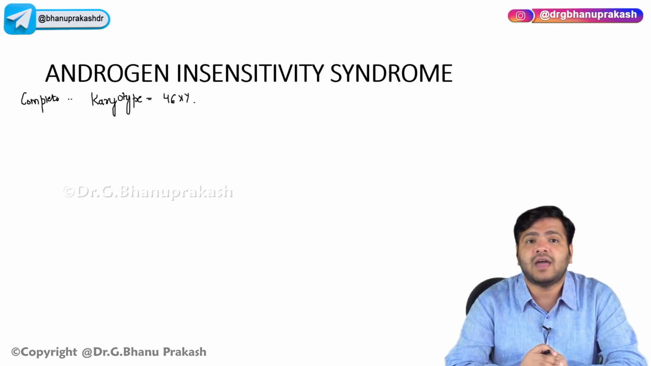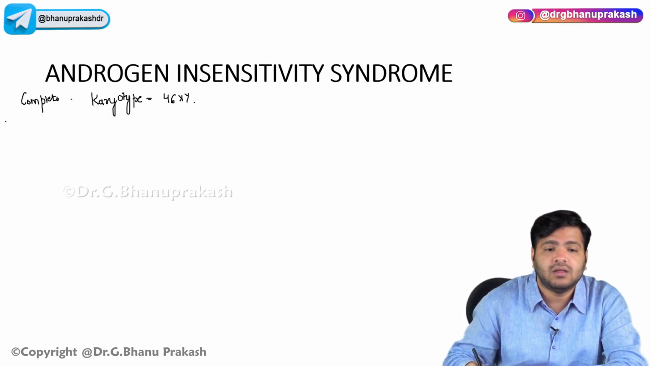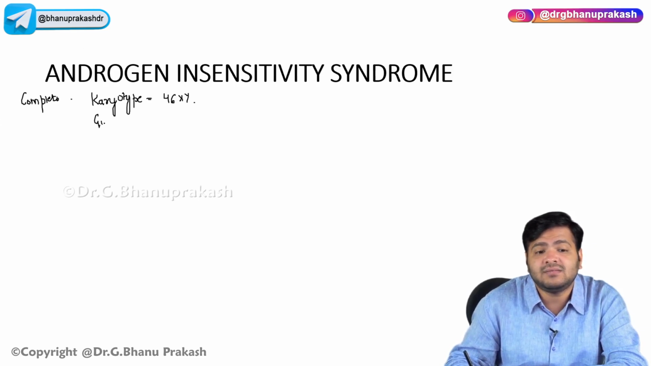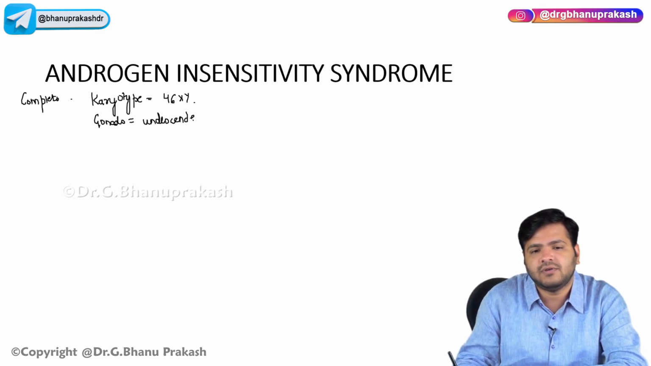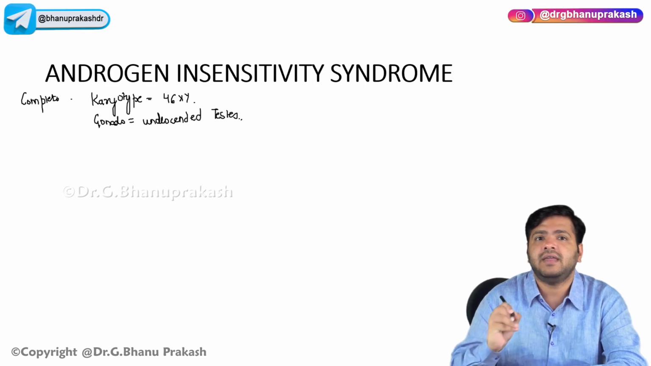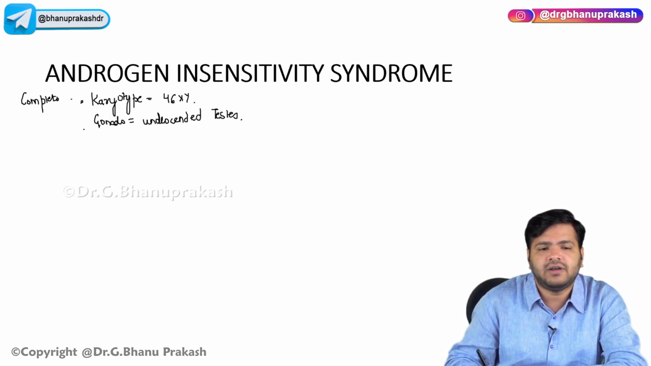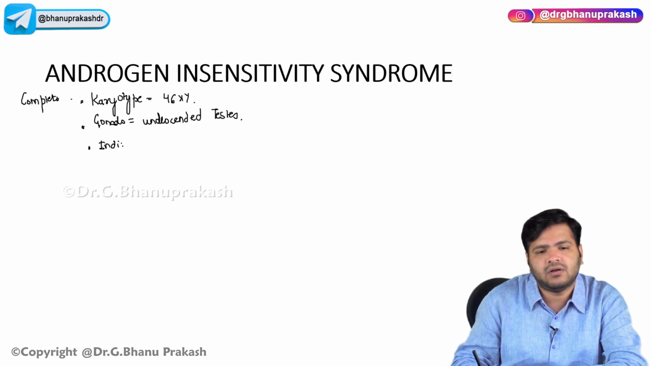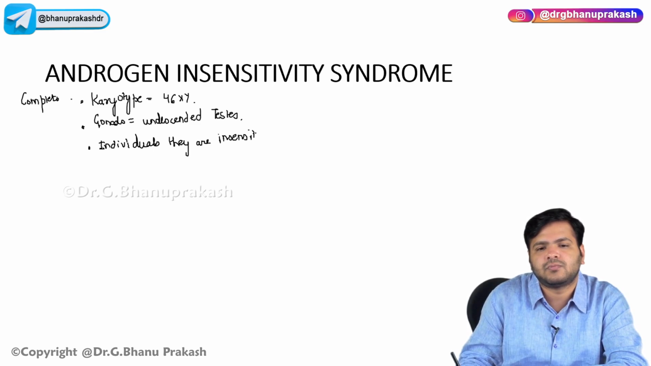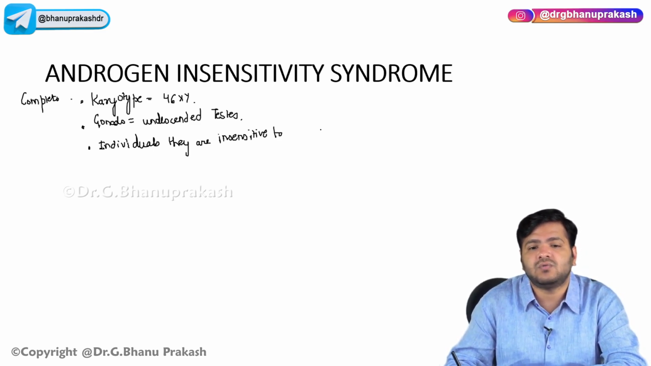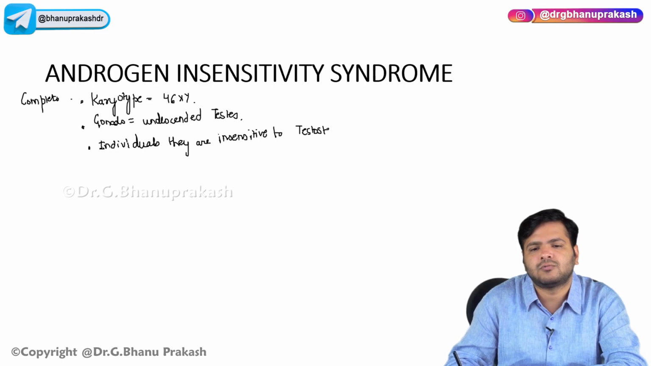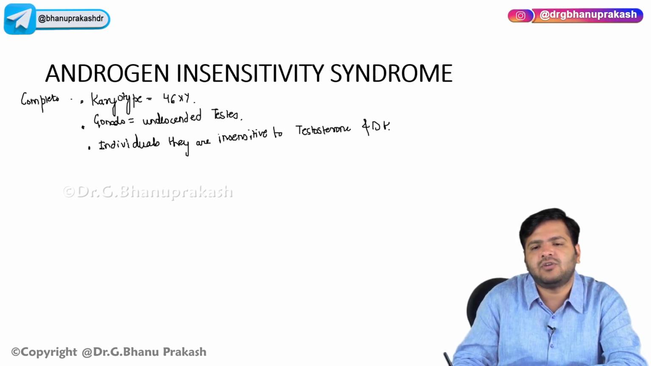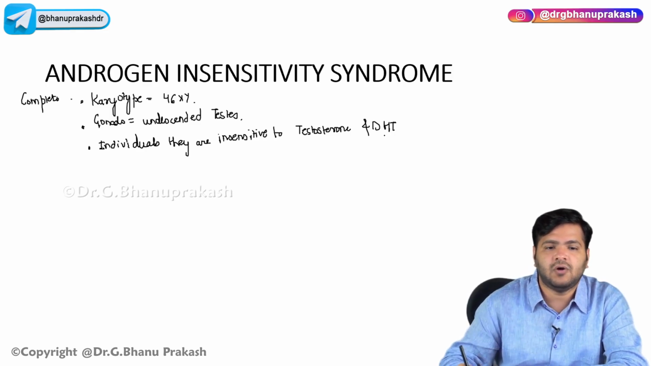The karyotype over here will be 46XY. The gonads will be testes, but these testes will not be descended. So we have undescended testes. Now, what is the problem over here? I have already discussed that the individuals are insensitive to testosterone and dihydroxytestosterone.